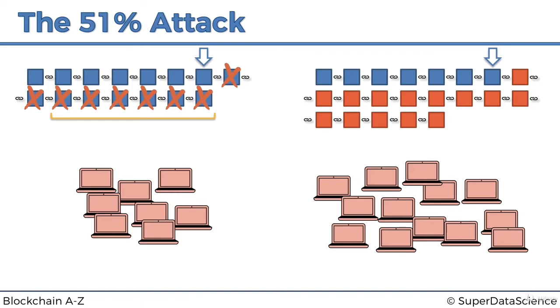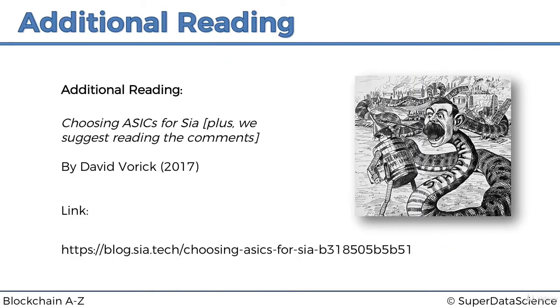And what I wanted to recommend now at the end is a great article which I found very interesting. It's called "Choosing ASICs for SIA," and I added some comment here. We suggest reading the comments at the bottom of this article. The reason for that is this article was written by David Vorick, who's the CEO of SIA. It's a blockchain for storing, like a Dropbox version of blockchain, file hosting. So it's a blockchain for file hosting,